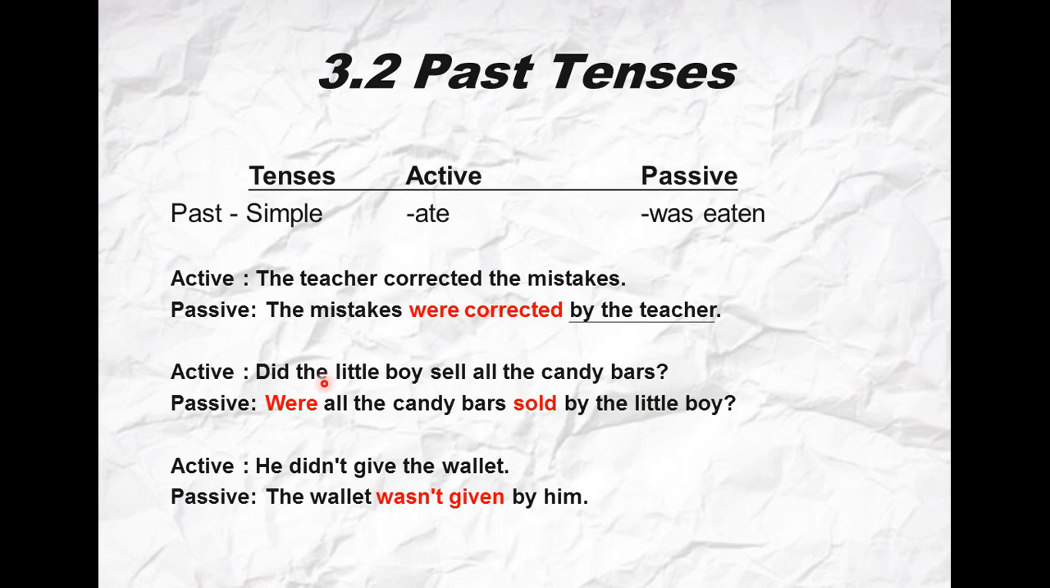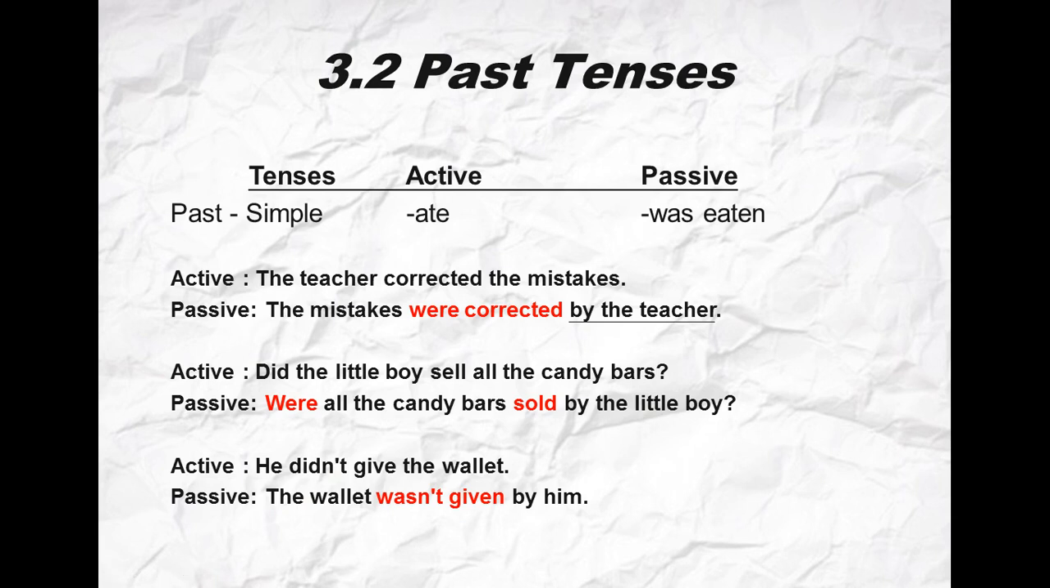Did the little boy sell all the candy bars? So it's a question. You should put your passive sentence or question in the same form of the active. So were all the candy bars sold by the little boy? Last one here, he didn't give the wallet. So the wallet wasn't given. It is in the past, okay, but it is in the negative form. So put your passive in the negative form. I hope now that you got a full idea about how to convert from the active to the passive according to the past simple and the present simple.